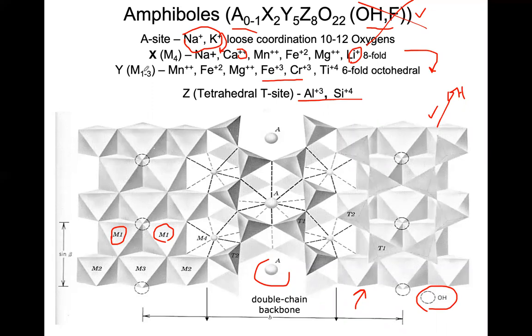Okay, right. So always remember, they try to fill the ionic assignments in the crystallographic sites, right? Different sites are there, right? Sites means locations in the crystal structure.